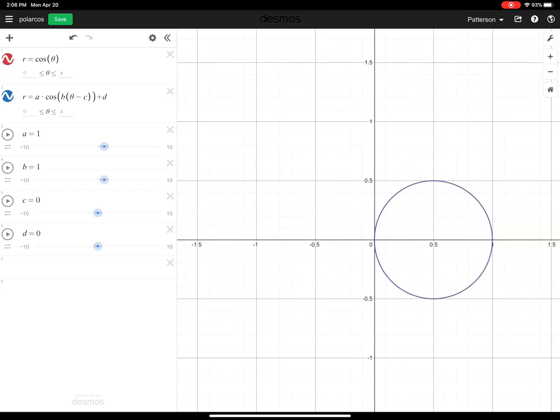That's what the A value was, where it would stretch the curve. So there's not a whole lot of difference there. All right, let's take a look at what C does. I want to skip B for now. And C does some sort of a rotation depending upon its value, negative or positive.